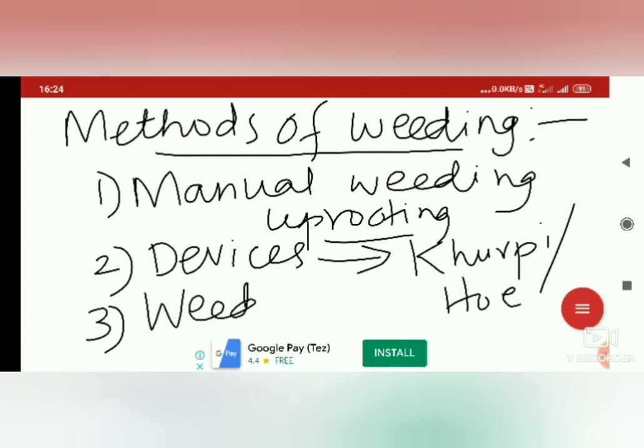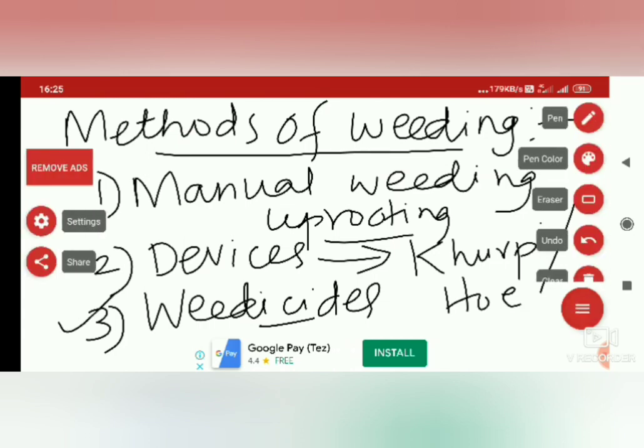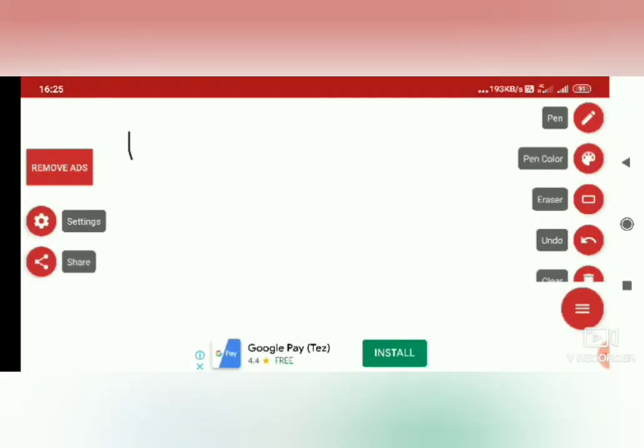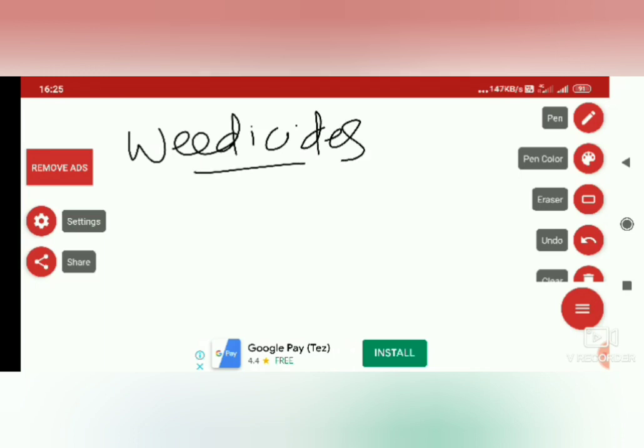Weedicide, by using weedicides. Okay, weedicides are chemicals which kill only the weeds, but it will not affect the crop. So weedicides are the chemicals which are used to remove the weeds without affecting the crops. They are called weedicides. Are you clear? Hope you understood what are weedicides.